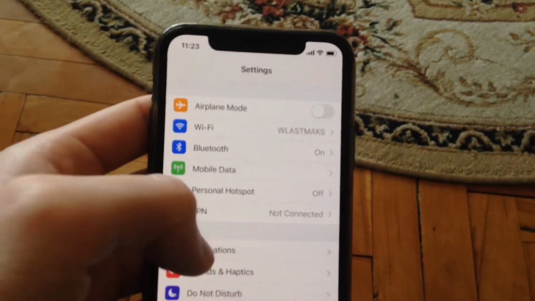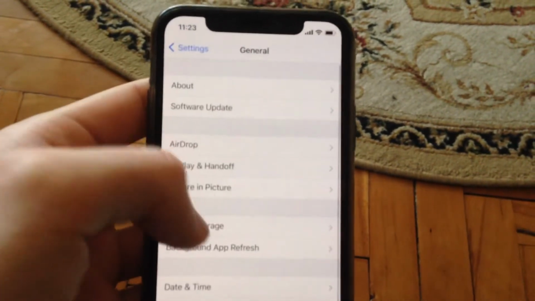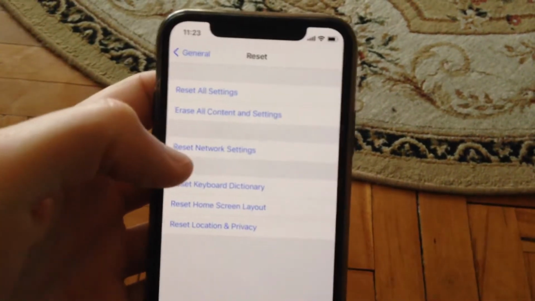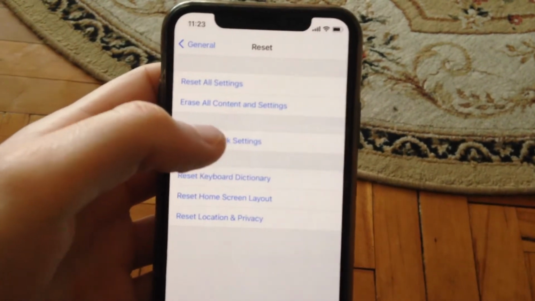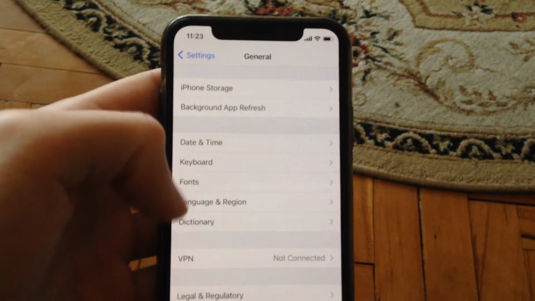So another thing you can try, just go to the general, and in the general you need to find here reset, so just tap on reset, and here you need to choose reset network settings, so just tap on reset network settings, so sometimes it also helps.